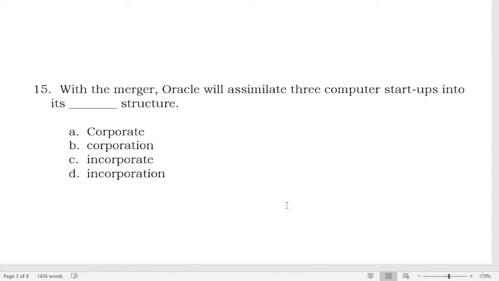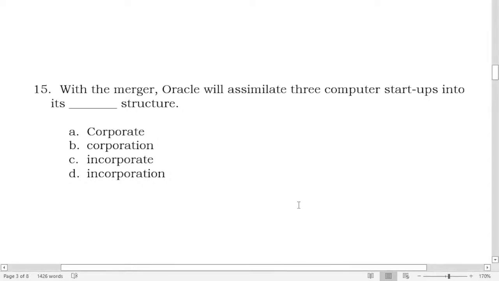So what's your answer for number 15? Okay, everybody says letter A. So, the correct answer is letter A.